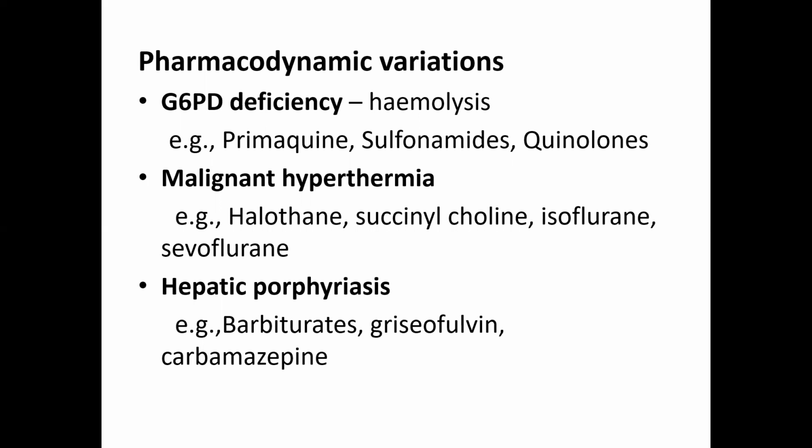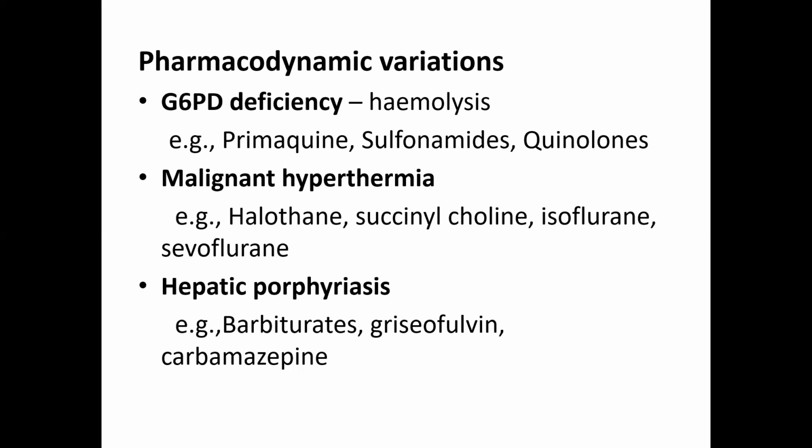And coming to the third one, the hepatic porphyrias. Some people lack an enzyme required for heme synthesis, and this results in accumulation of porphyrin-containing heme precursors. So in those individuals, if you use barbiturates, griseofulvin and carbamazepine, they induce the enzymes required for porphyrin synthesis, and they will lead to porphyrias.